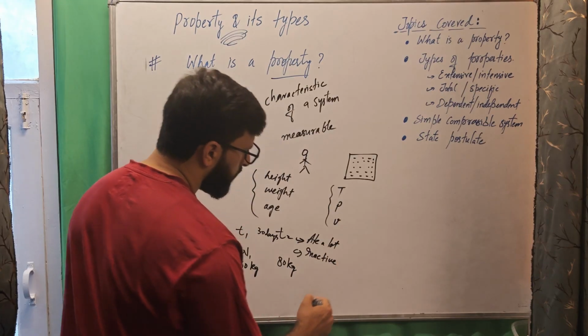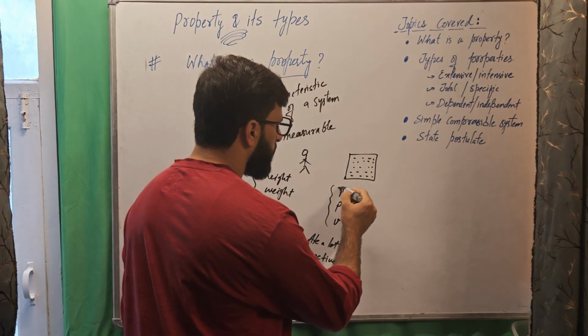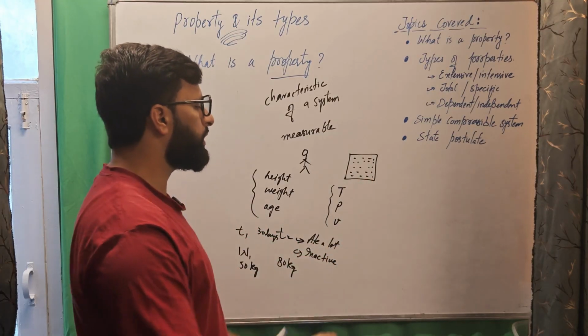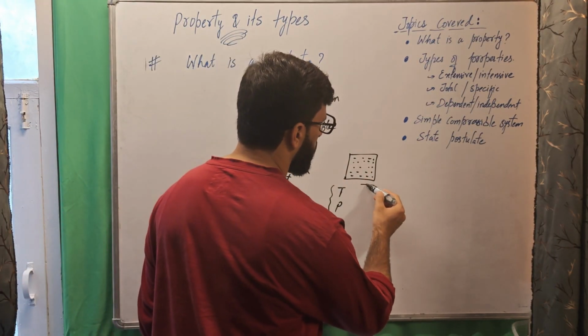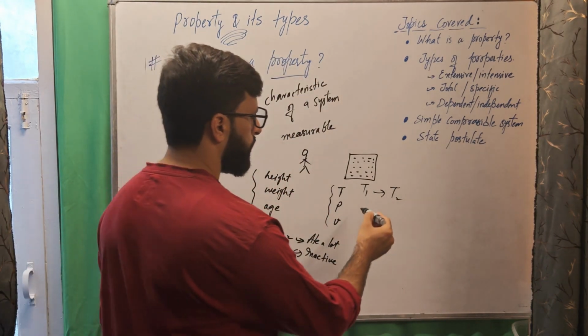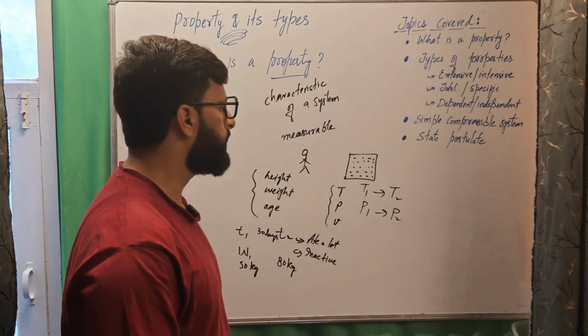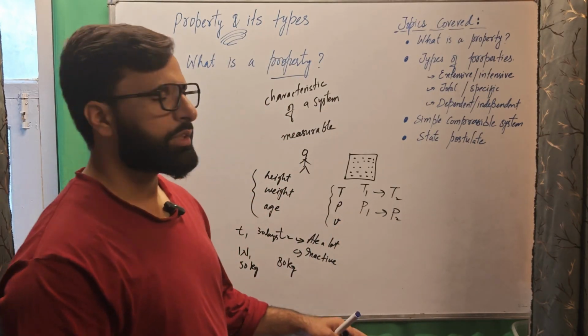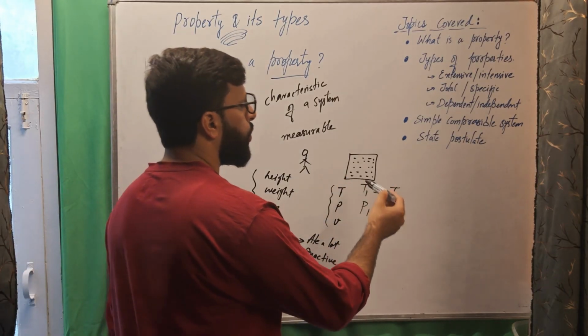Similarly, for a system, when any property of a system changes from one value to another value, from T1 to T2, this tells us a lot about the system. Or pressure changes from P1 to P2, and similarly for other properties. This change in property tells us about the behavior of the system, what has happened.